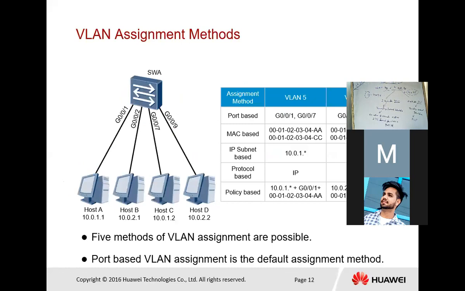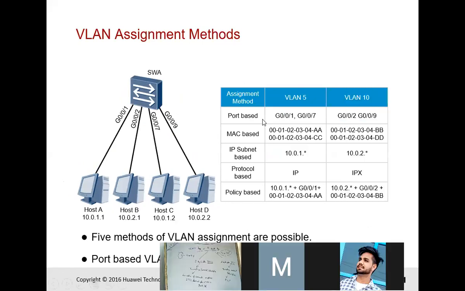Next we have the VLAN assignment methods. The first is based upon the port, that is the port-based assignment method. In that case, VLAN 5, VLAN 10. Suppose we have Ethernet connections G0/0/1 and 7 for host A and host C, and we are going to assign VLAN 10 over ports 2 and 9.